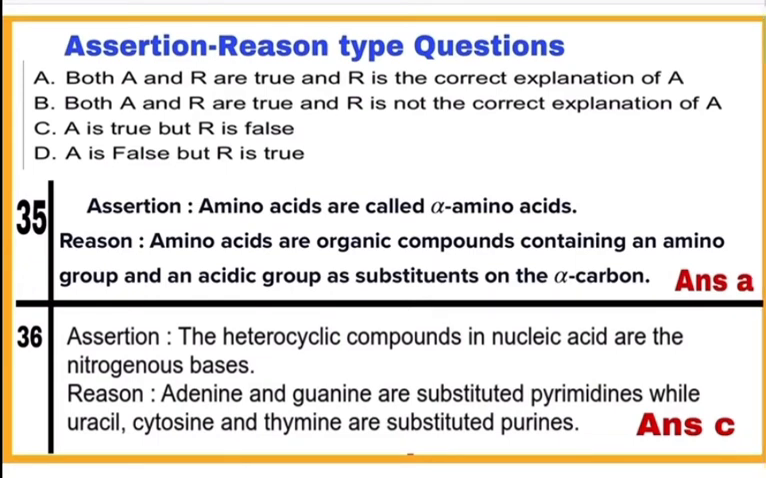Now see the reason. Adenine and guanine are substituted pyrimidines, while uracil, cytosine and thymine are substituted purines. This is the wrong statement. Adenine and guanine bases are purine, while uracil, cytosine and thymine are pyrimidine bases. So here mark C as a correct answer. Assertion is true but reason is false.